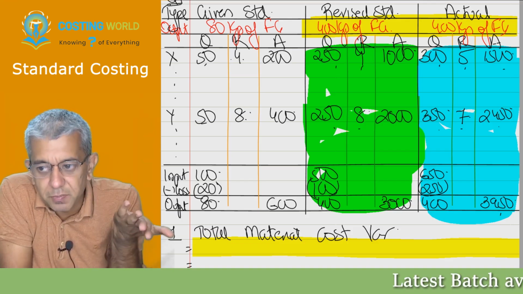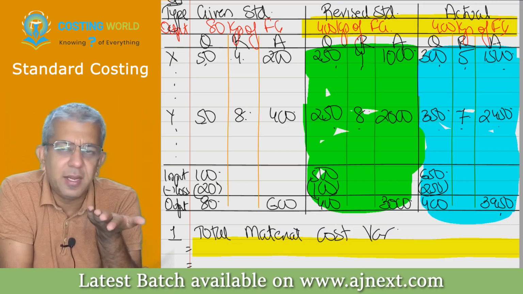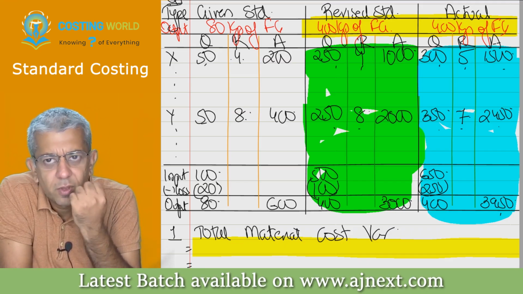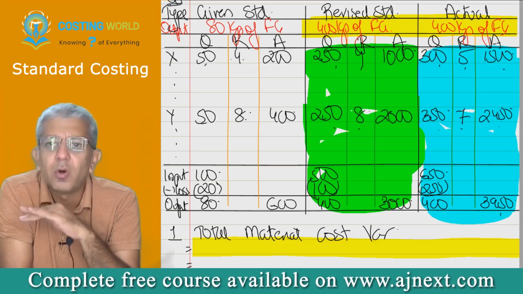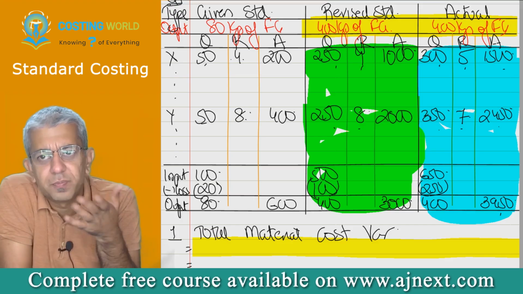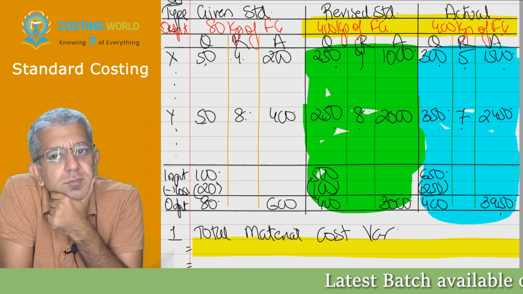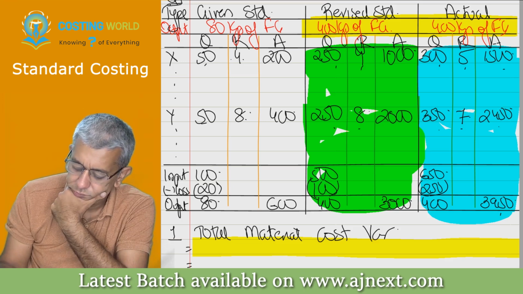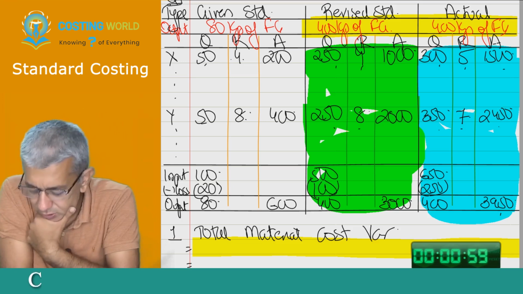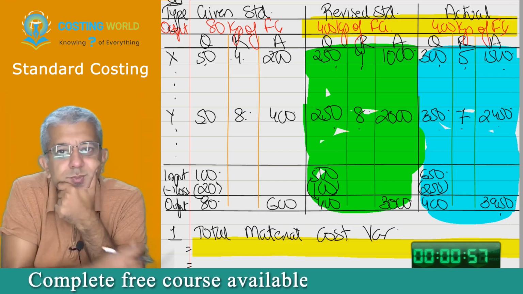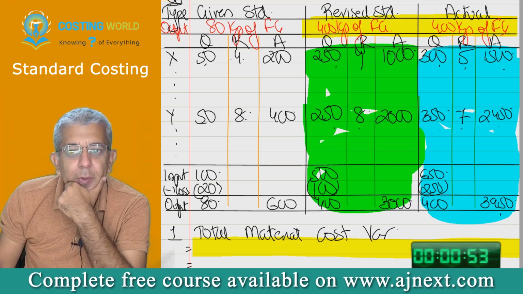Has he saved something for the company? Has he incurred extra? Or sir, he has exactly done whatever he was supposed to be doing. Only 3 answers are possible. Good, bad, or exactly he has done whatever he had to be doing. 30 seconds remain. When this is 30, I'll stop. Bad job. Okay.